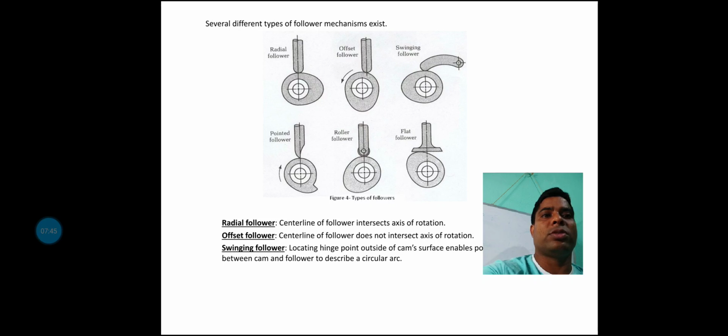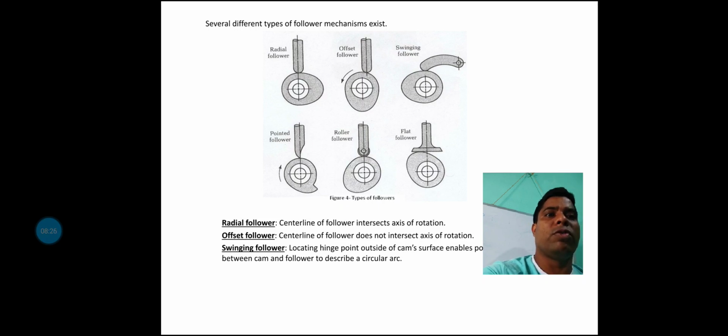Now the next is the offset follower. If you follow the diagram, the cam axis and the follower axis mismatch. Mismatch means they are not on the same axis, that means the axes are different. So some gap can be created between the axis of the follower and the axis of the cam. That gap is called the offset, or offset follower.